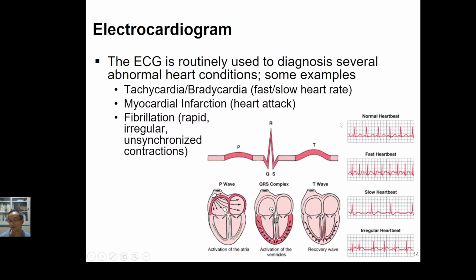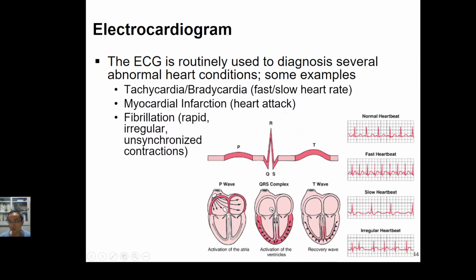Let's say in front of you, this graph is the normal ECG heartbeat. If we have 1, 2, 3, 4, 5, 6 beats for a normal heartbeat in this period of time, and for the same period of time right now we have 1, 2, 3, 4, 5, 6, 7, 8, 9, definitely the heartbeat is too fast. If right now we have 1, 2, 3, 4, only 4, the heartbeat is too slow.